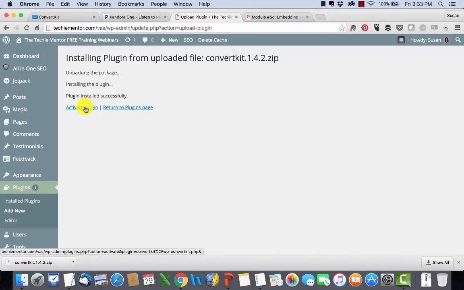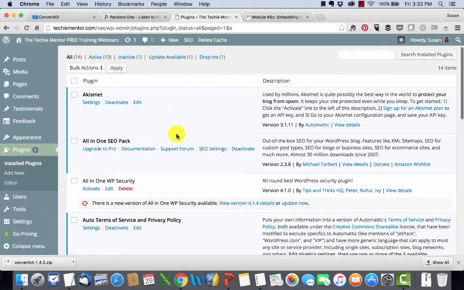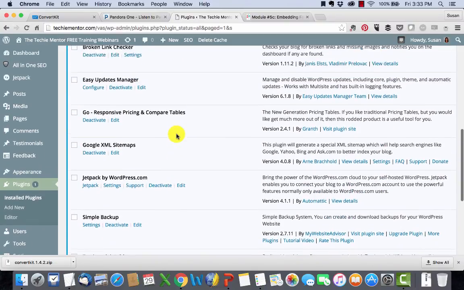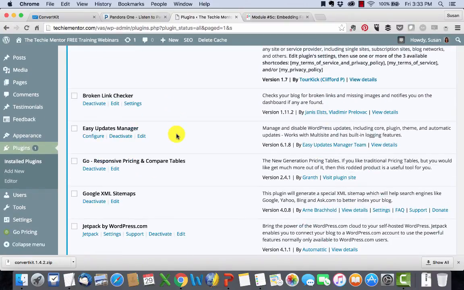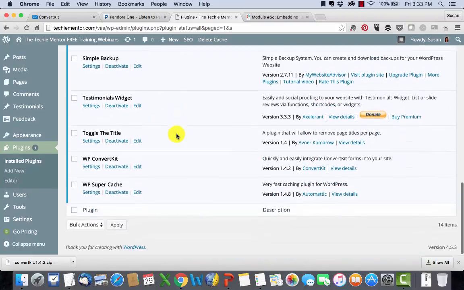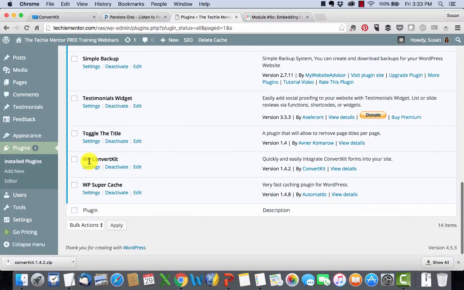So two steps: install, activate. So I'm going to activate it. And where did it go? Oh, there it is. Okay, it's down here under, I thought it was under C, but it's under W. So I can go under settings.